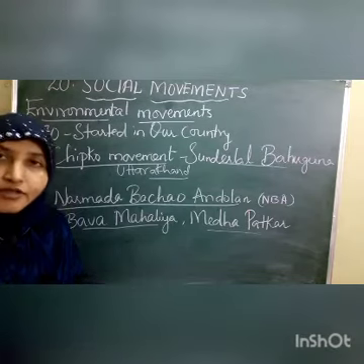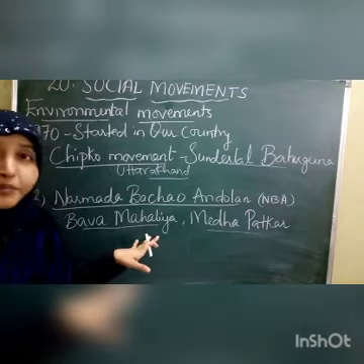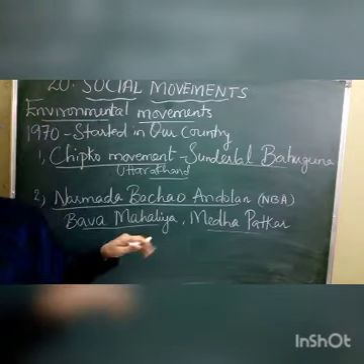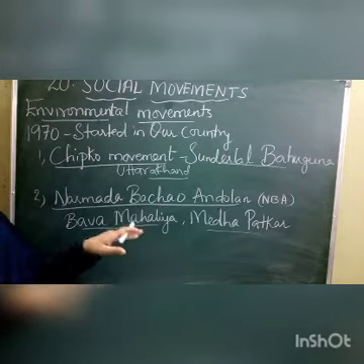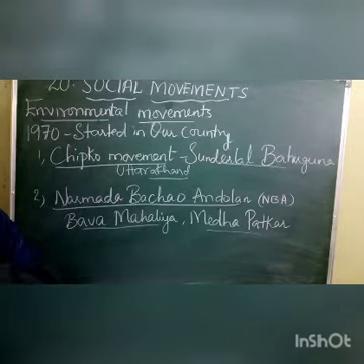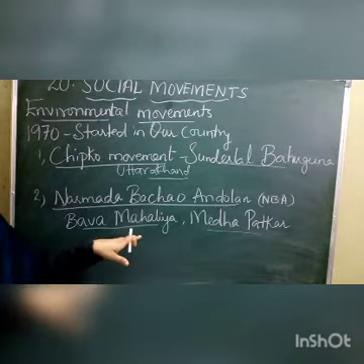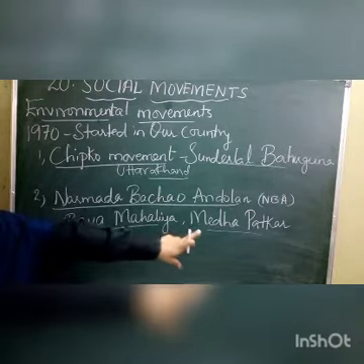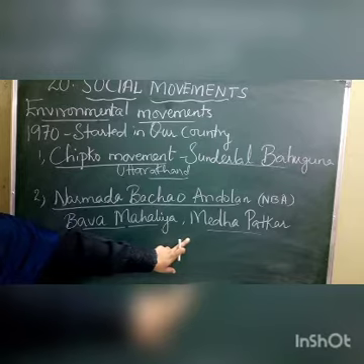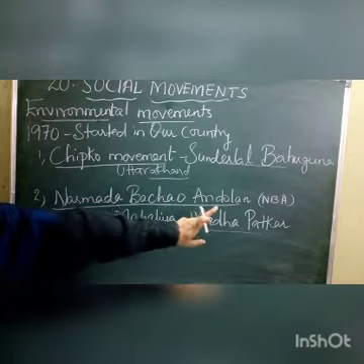The complete environment, nature, is disrupted for the construction of such a big dam. Then people raised their voice against the construction of the dam. So the leaders at that time, Baba Amte and Medha Patkar, came forward and started the movement called Narmada Bachao Andolan.